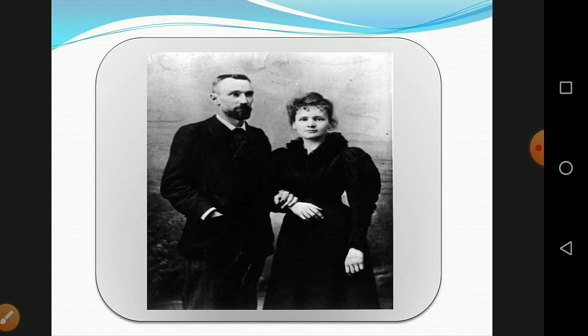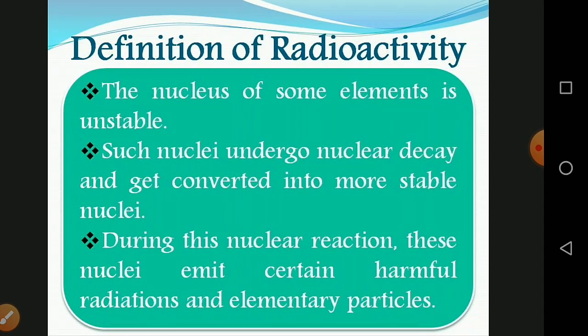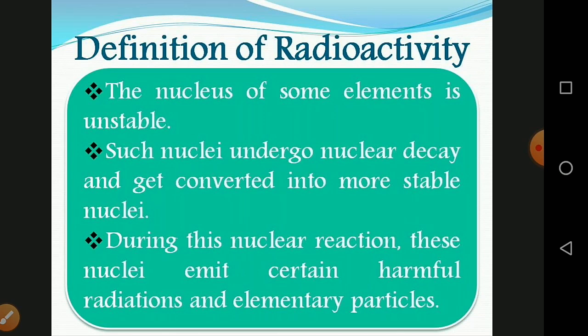The radioactive elements emit harmful radiations like alpha rays, beta rays and gamma rays. The next one is the definition of radioactivity. The nucleus of some elements is unstable. Such nuclei undergo a nuclear decay and get converted into more stable nuclei.